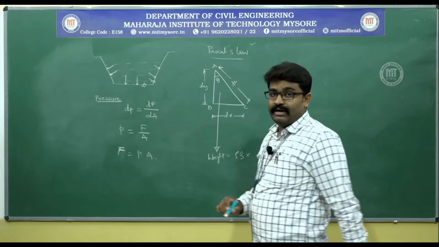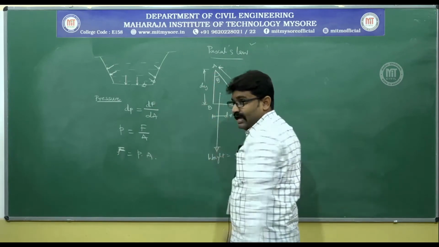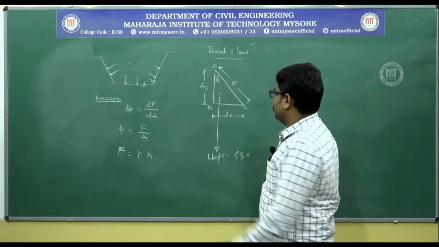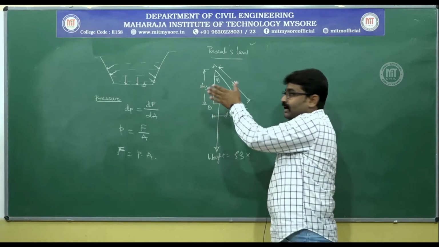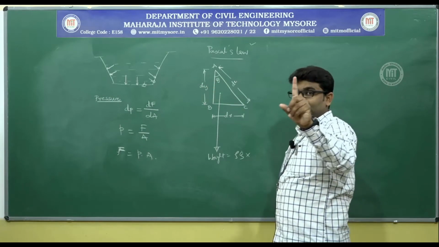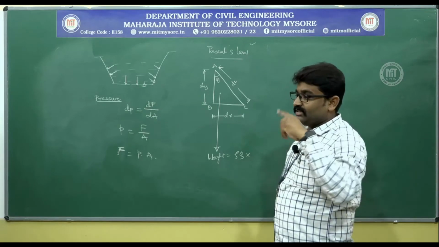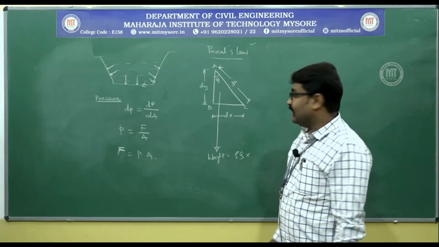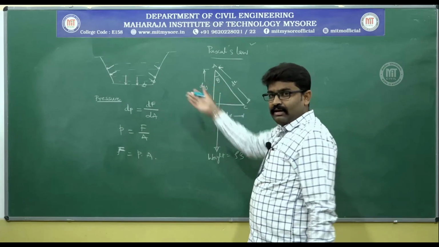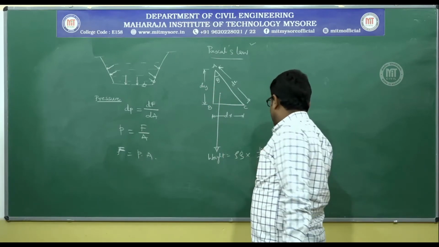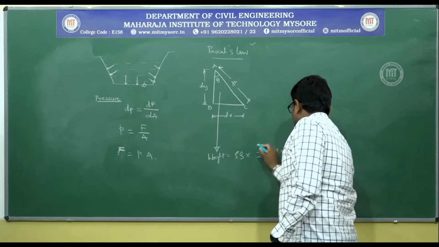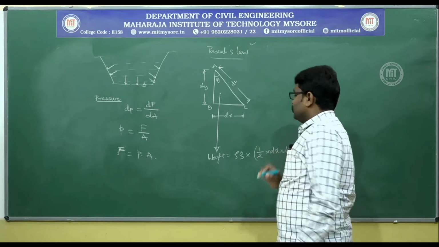What is the volume here? If the area is dA, what is the volume? Volume is equal to area into the other dimension. Observe here, I have considered the unit length of this wedge. That means one of the dimensions is 1, the other dimension has to be the area. How do I write that? Half into, this is a triangle. How do I calculate area? Half into base into height. Base is dx, height is dy into 1. So, this is the weight.